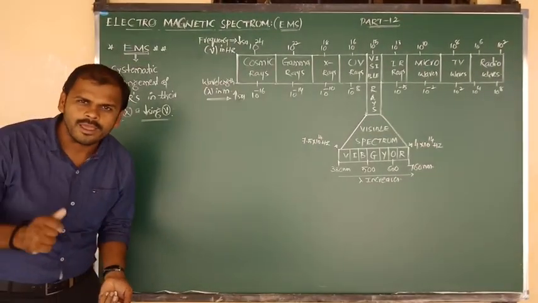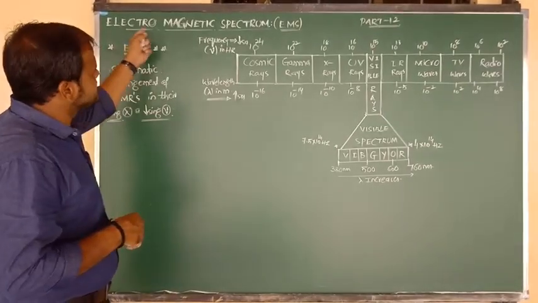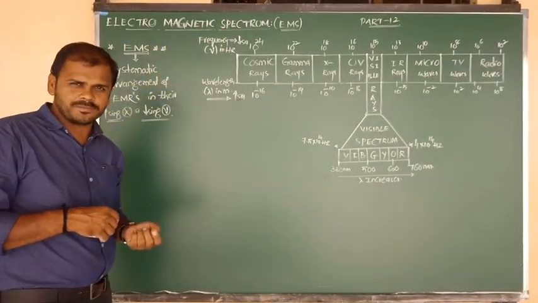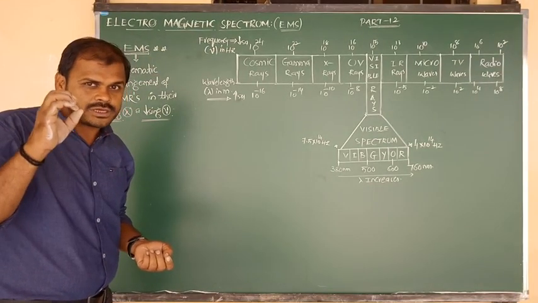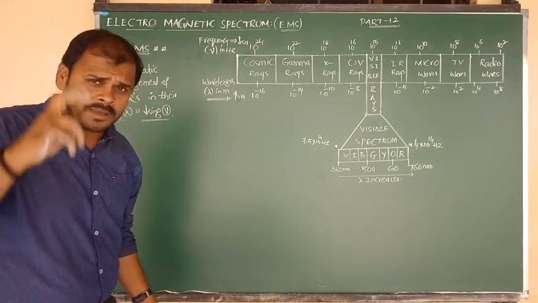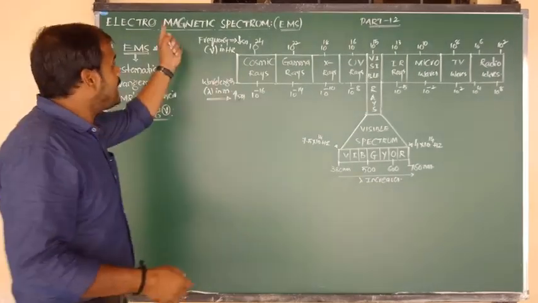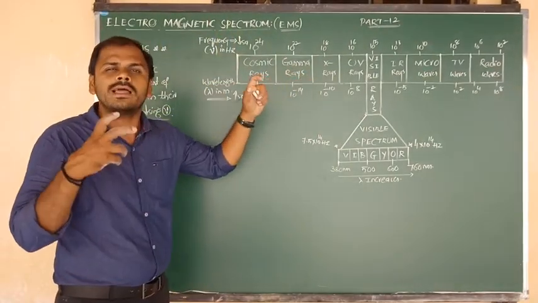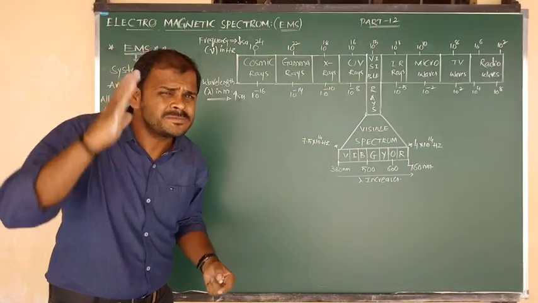Okay, all of you know? Yes. So first of all, sir, what is meant by electromagnetic spectrum? All of you listen, my dear students. First of all, try to remember the concept, and you should remember all 9 types of electromagnetic radiations, how they are arranged in EMS, in the electromagnetic spectrum. Sir, what is meant by spectrum?